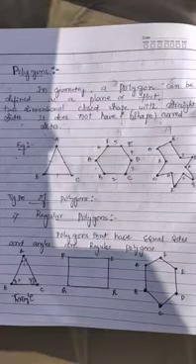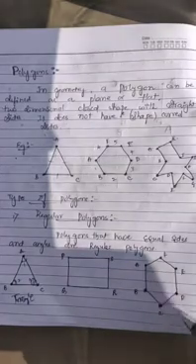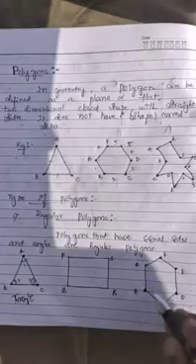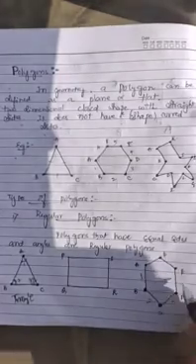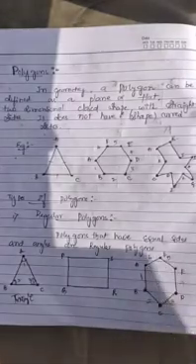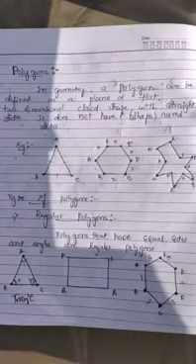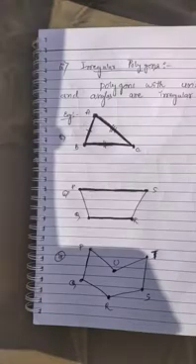So next we have another polygon, that is ABCDEF. It has 6 sides. So this is first side, second, third, fourth, fifth and sixth. A polygon containing 6 sides is a hexagon, right? So triangle, rectangle and hexagon are the examples for regular polygons. Regular polygons are polygons that have equal sides and equal angles, hence they are known as regular polygons.